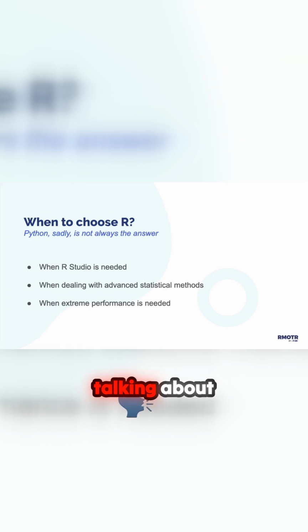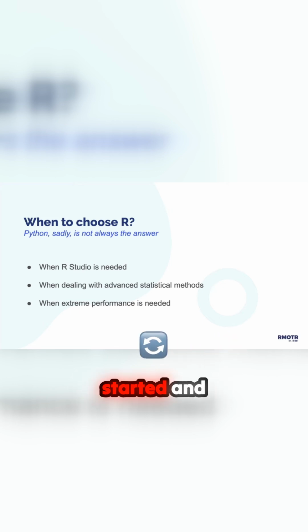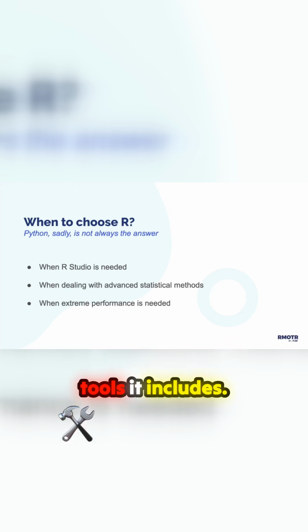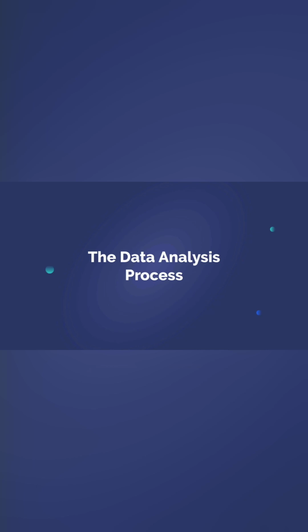We couldn't be talking about data analysis without mentioning R. R is also a great programming language. We prefer Python because it's easier to get started and more general in the libraries and tools it includes. R has a huge library of statistical functions, and if you're in a highly technical discipline, you should check it out.